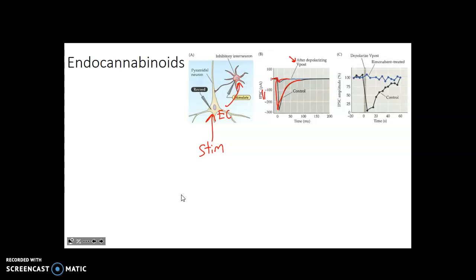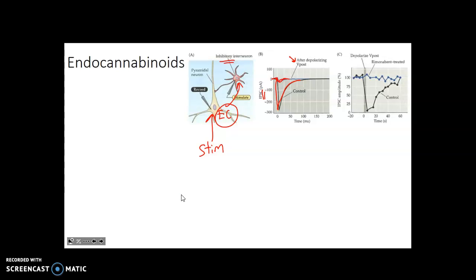I don't think we know exactly how it's doing that, but these endocannabinoids are binding presynaptic receptors and reducing the amount of GABA. So in that way, you could almost think of the endocannabinoids, right, as excitatory, because this neuron here, the one that we're recording from, is more likely to generate an action potential when endocannabinoids are present, because the inhibitory interneuron can't have as much of an inhibitory effect.